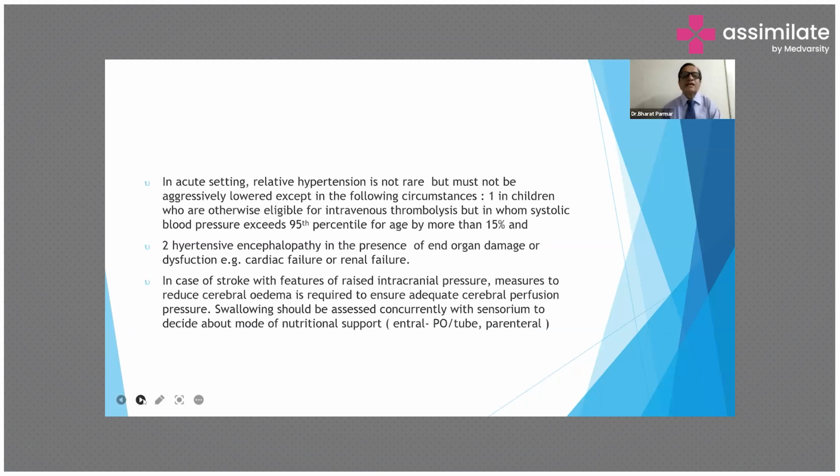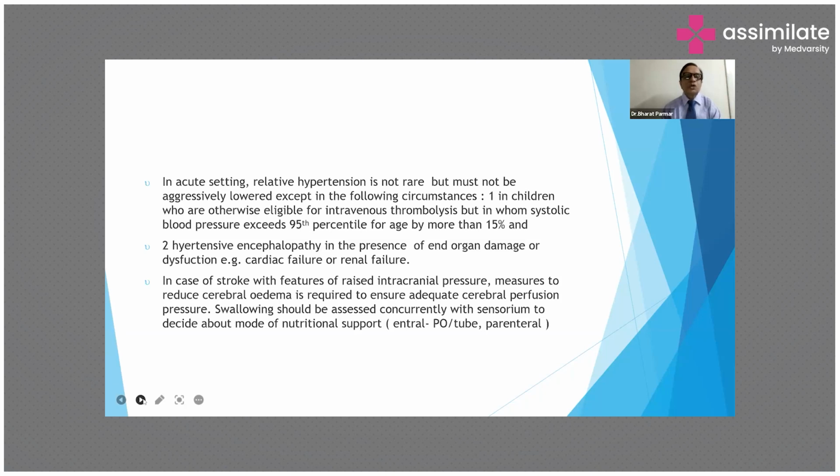In the acute setting, relative hypertension is not rare, but must not be aggressively lowered except in the following circumstances: in children who are otherwise eligible for intravenous thrombolysis but in whom systolic blood pressure exceeds the 95th percentile for age by more than 15%, and hypertensive encephalopathy in the presence of end organ damage or dysfunction, cardiac failure, and renal failure.